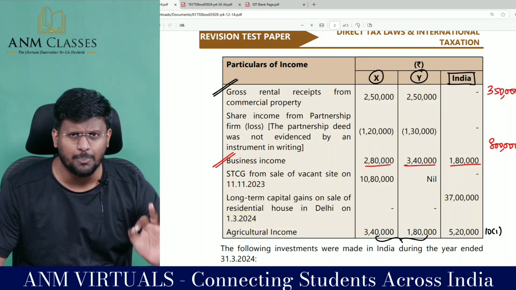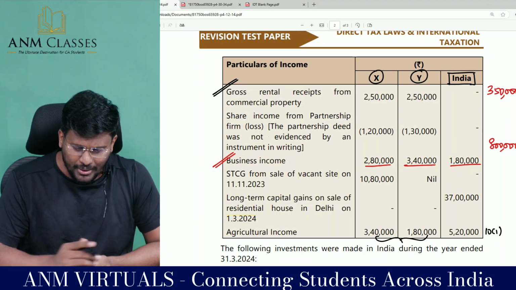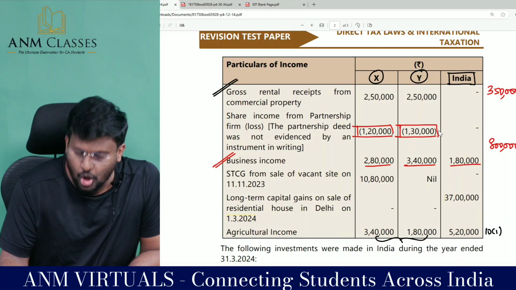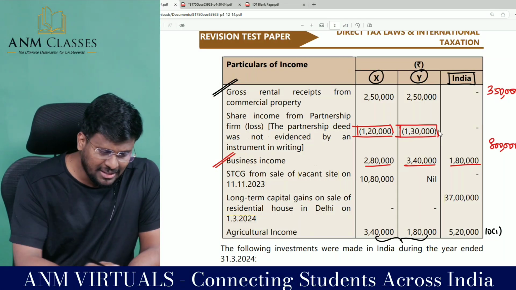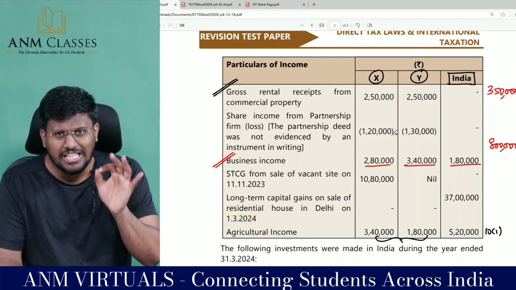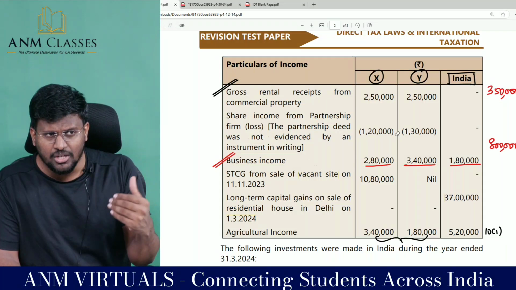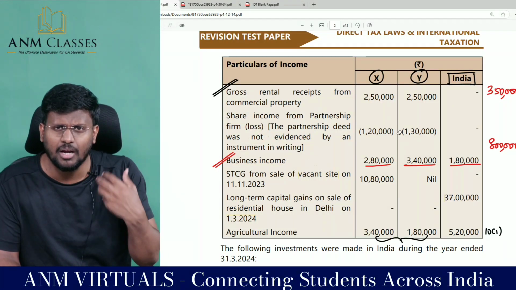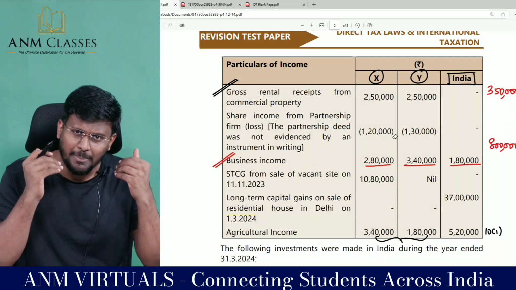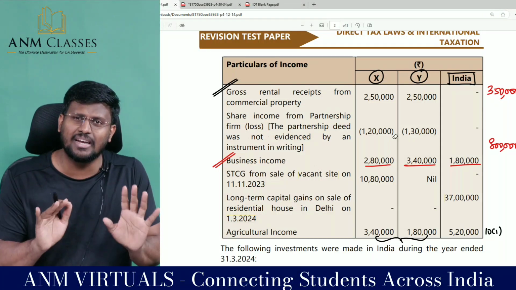Sir, first we are supposed to do intra-head adjustment. Within the head we have to adjust. Within the head means this 1,20,000 and 1,30,000 is a loss from outside India. But there is no partnership deed. If there is no partnership deed, if there is no instrument, such income is not exempted under 10(2)(a). If that income is not exempted under 10(2)(a), my dear lovable students, that loss is entitled for set off. If the income is exempted, loss is also exempted. If the income is not exempted, then loss is entitled for set off.